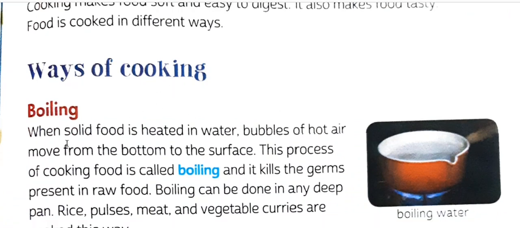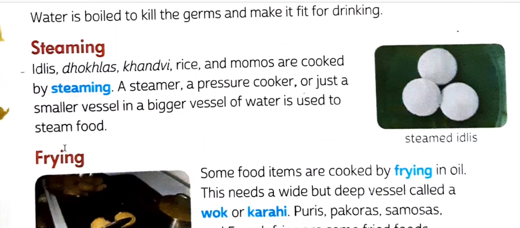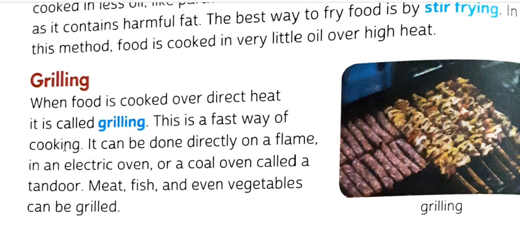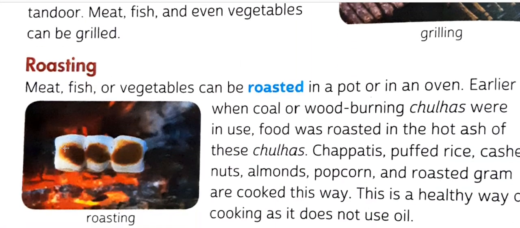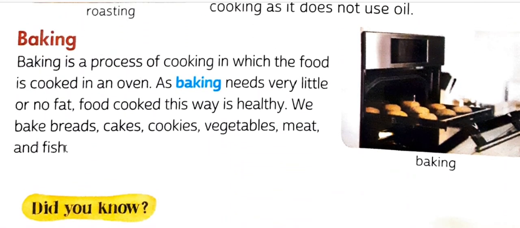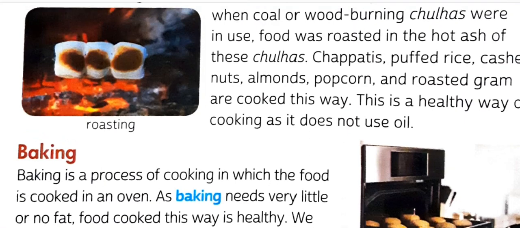Our first way is boiling, then we will talk about steaming, third is frying, fourth is grilling, then roasting, and the last one is baking. These are the ways of cooking food. Through these ways we can cook any kind of food.